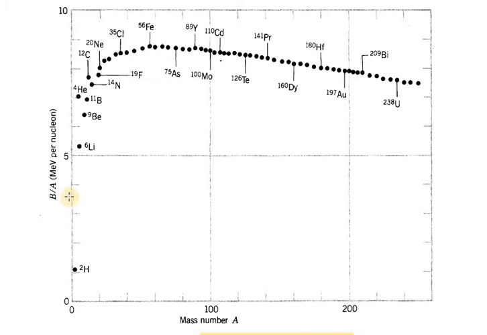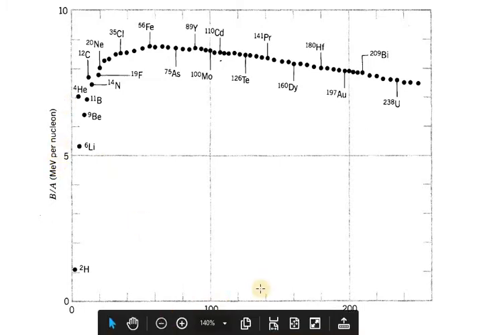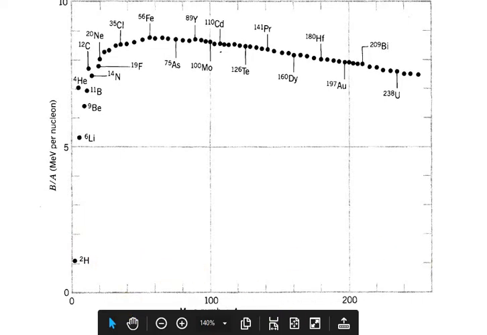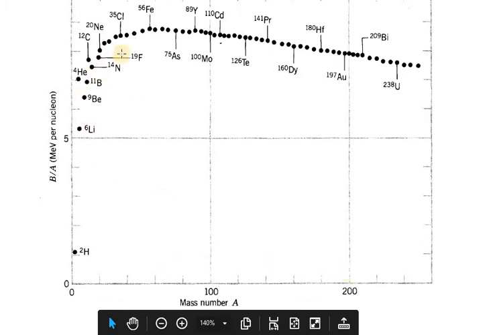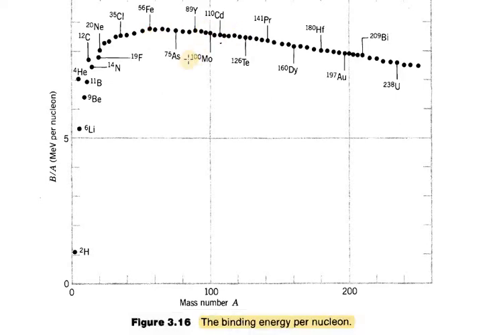Here you can see that on the y-axis binding energy per nucleon is in MeV per nucleon. Then the x-axis is mass number A. From this curve you can see that the binding energy per nucleon is increasing with mass number A, and it becomes constant, right? Then it increases, then the trend is decreasing. So from this curve we deduce the